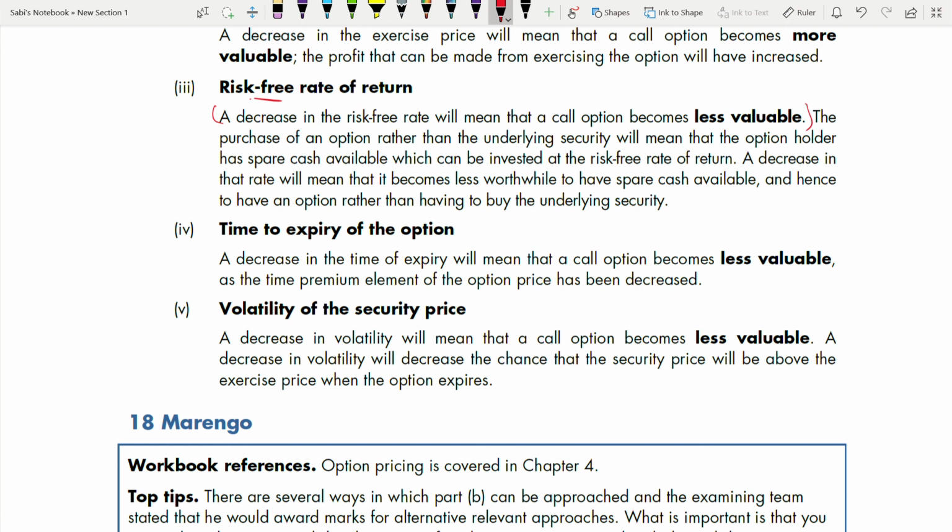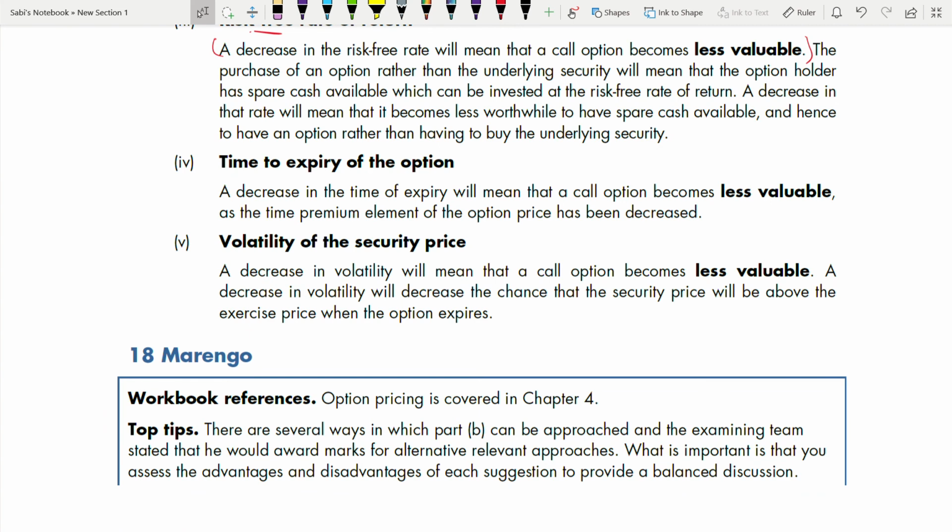Now volatility, that is your standard deviation. So a decrease in volatility will mean that a call option becomes less valuable. Exactly. I always get confused. It is your standard deviation. If it becomes less, your call option also will become less valuable because volatility is less. A decrease in volatility will decrease the chance that the security price will be above the exercise price when the option expires, right? If volatility is less, that means the chance for the security price to be above the exercise price will be less. There will be less chance. That's why it is less valuable.